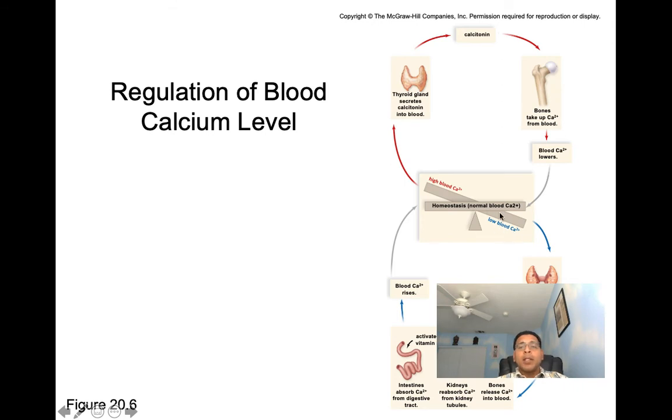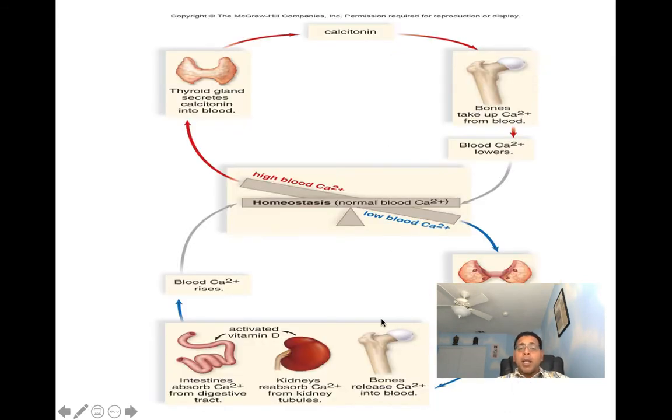Now, if we have low blood calcium, then our parathyroid glands are going to release parathyroid hormone, PTH. When PTH is released into the bloodstream, PTH is going to make its way over to our bones. And when it makes its way over to the bone, it's going to cause calcium release by activating our osteoclast. The osteoclast break down bone, releasing calcium into the blood. When we talk kidneys then, PTH is going to make its way over to the kidneys and it's going to cause the kidneys to reabsorb calcium.